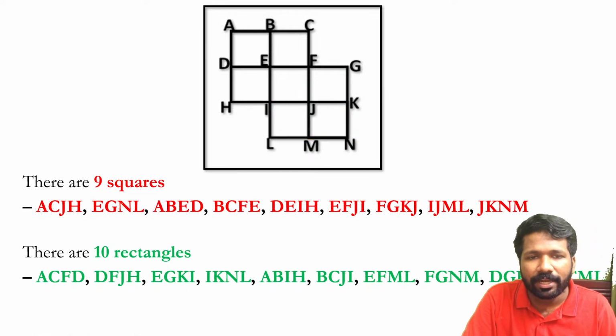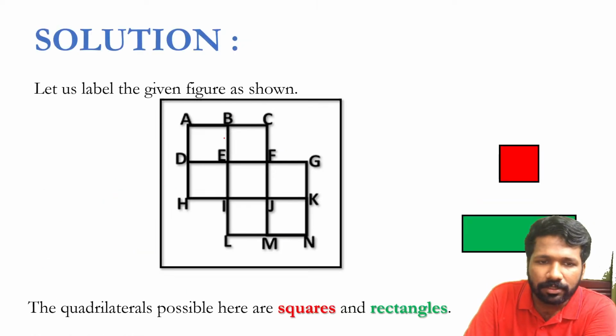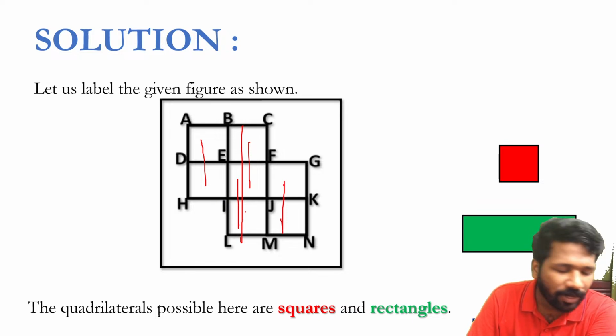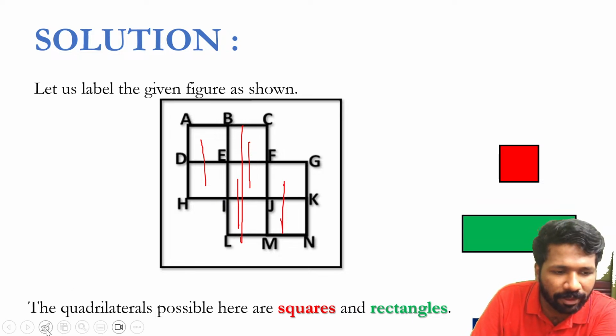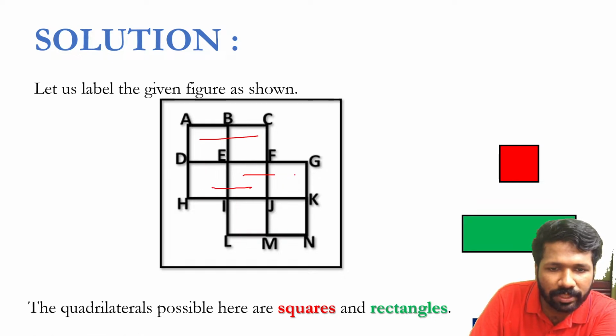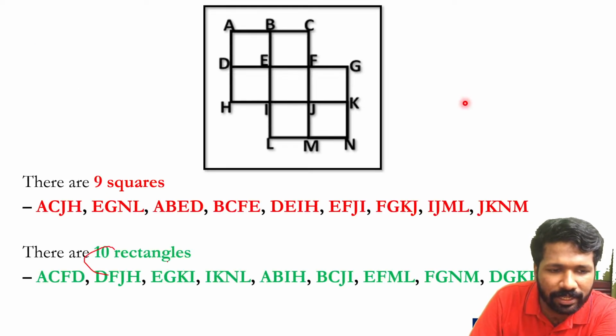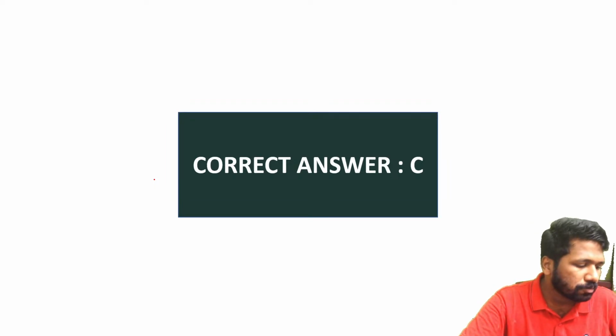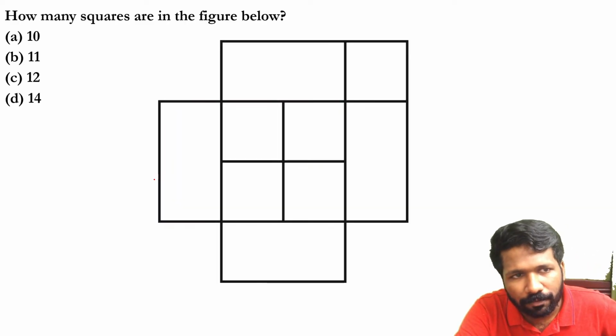10 typical rectangles will be here, because 1, 2, 3, 4, 5 vertically, which means horizontally also 5 will be there, because 1, 2, 3, 4 and this one 5. So 5 plus 5, 10. So 10 rectangles are there, 9 squares are there. So 10 plus 9, 19 quadrilaterals in total. So option C is the correct answer. Hope all of you understood this.